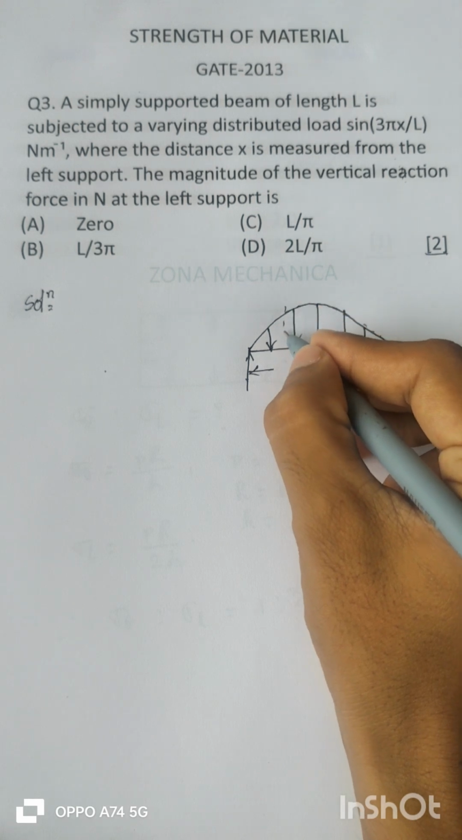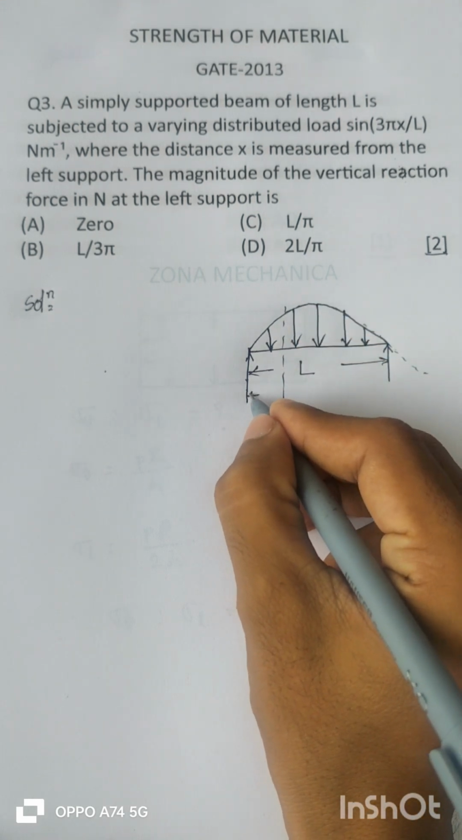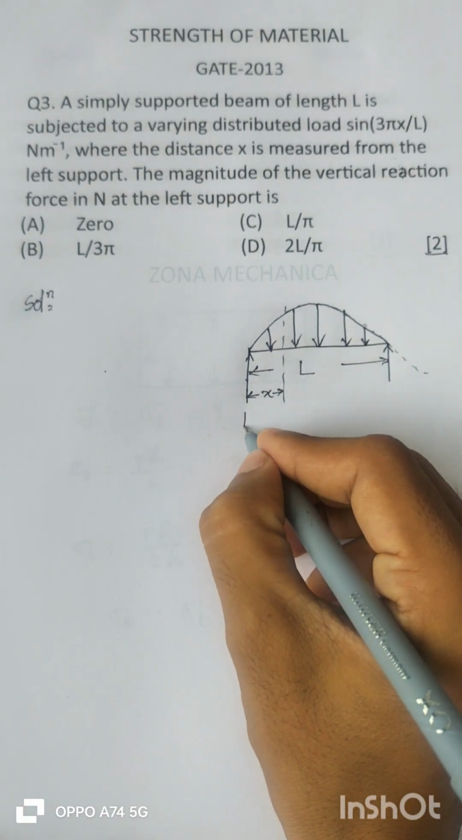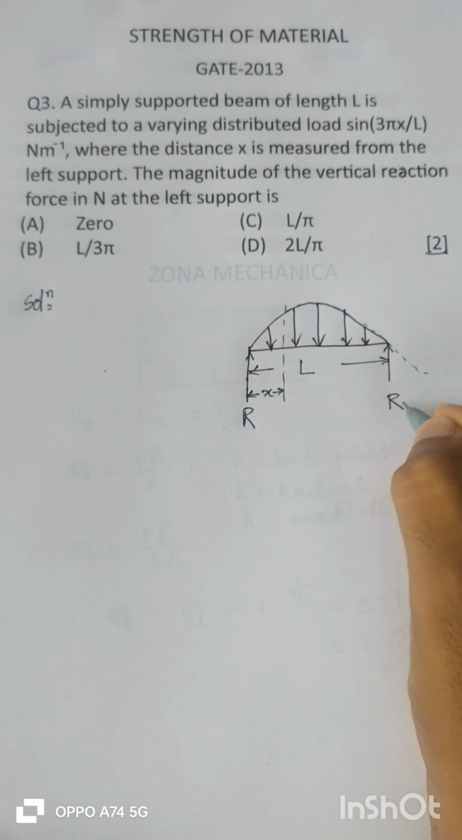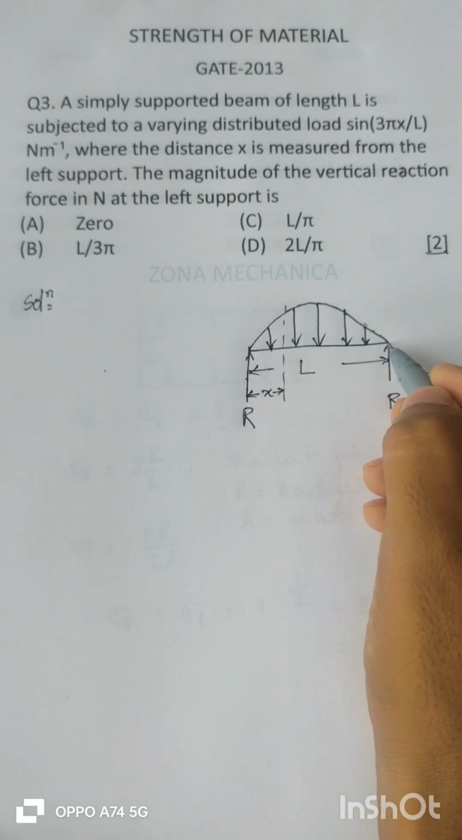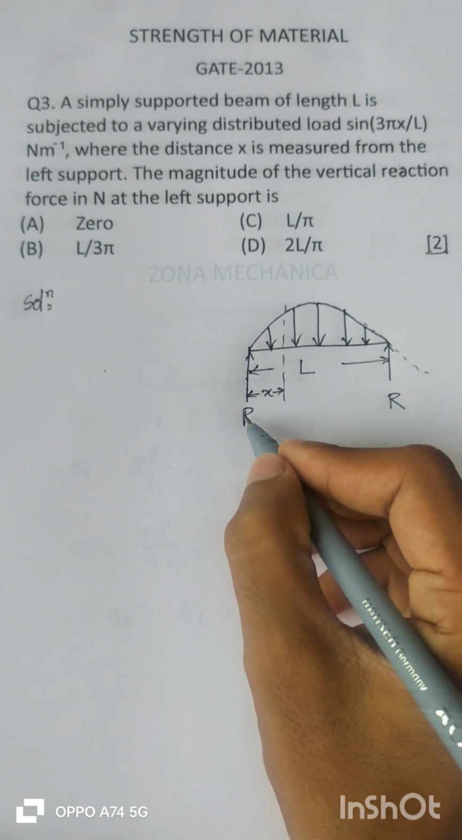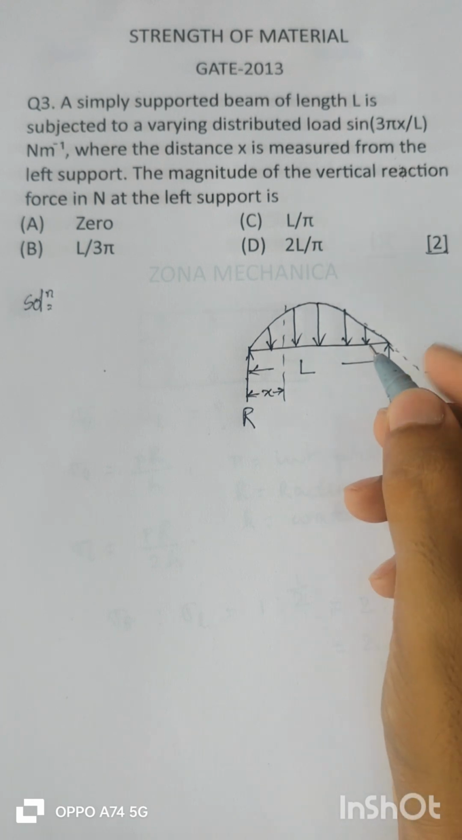If we take a section XX at distance x from the left support, and let R be the reactions. Clearly the load is symmetrical about the mid span of the beam, so the reactions at the two supports will be equal.